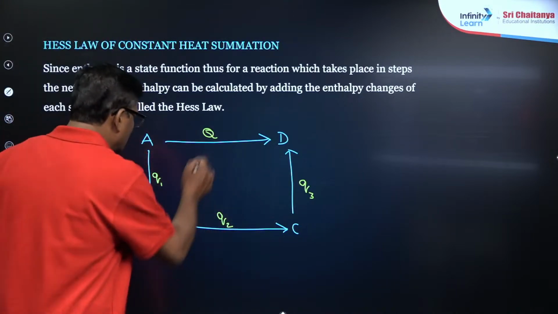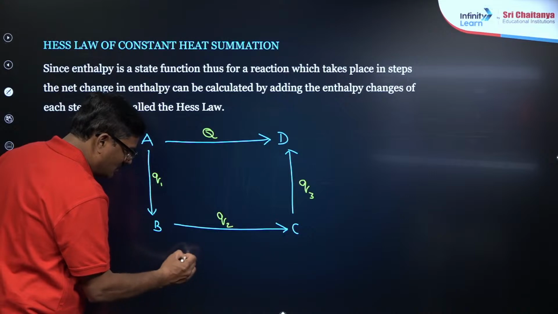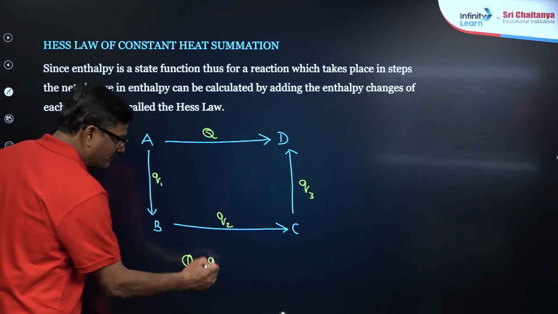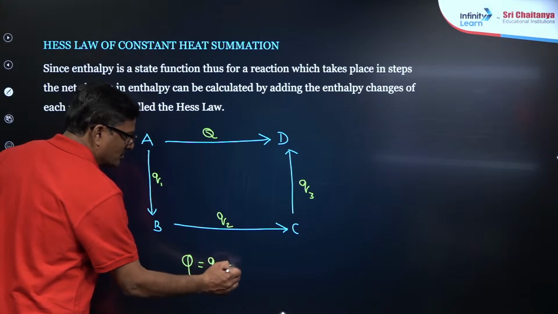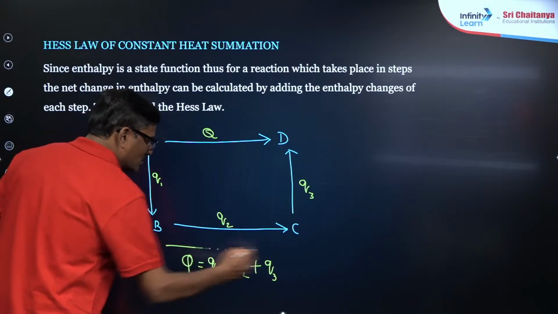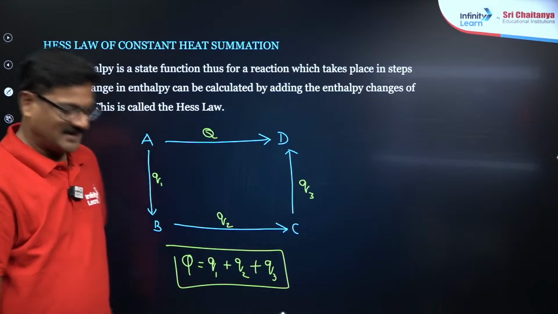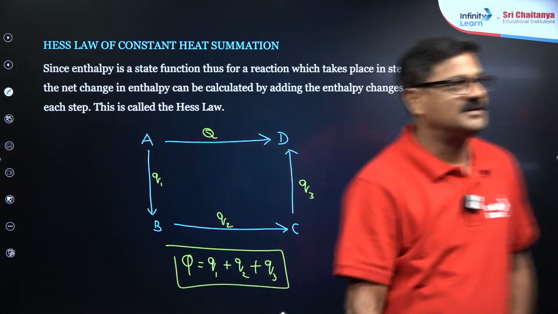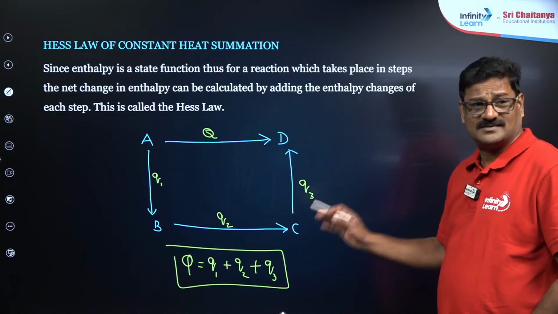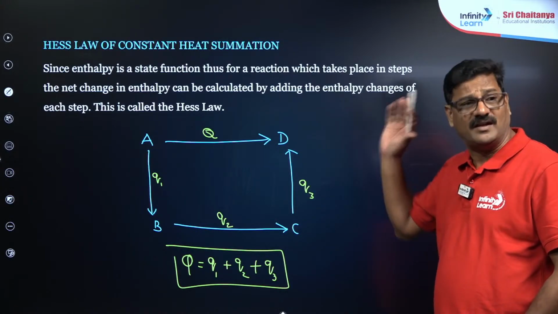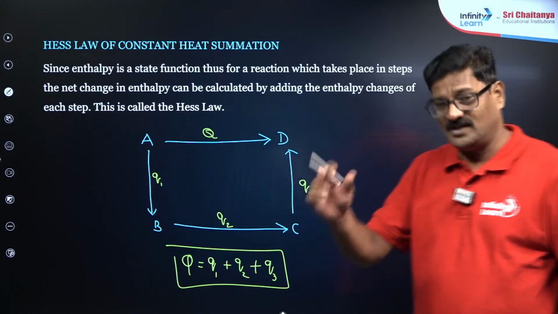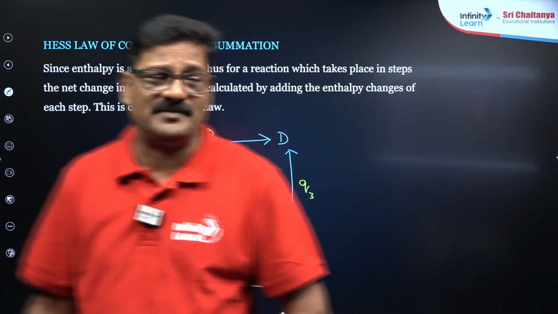This Q is equal to the sum of Q1 plus Q2 plus Q3. So this is what is called Hess law of constant heat of summation. It says that the heat of a reaction is the same whether the reaction takes place in a single step or in several steps.